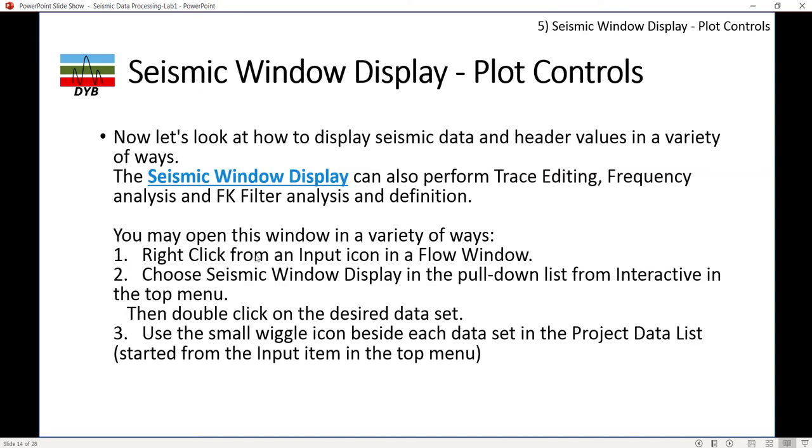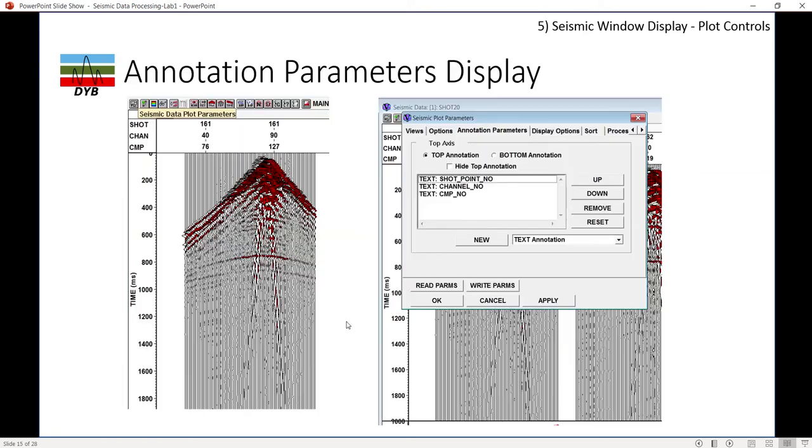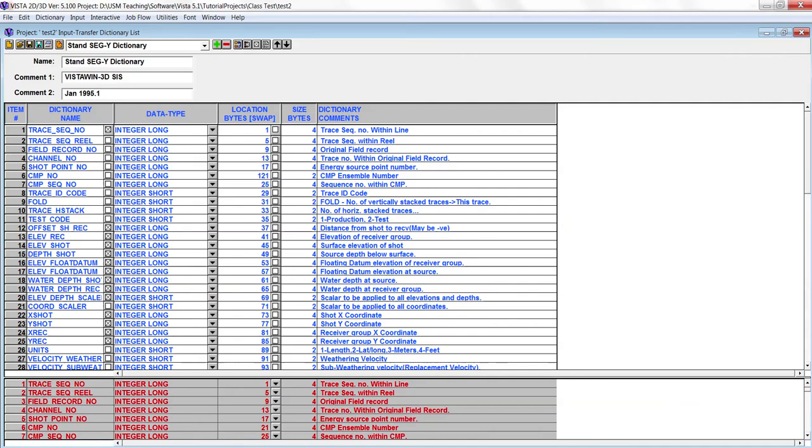So this can be opened in a variety of ways. Right click from the input icon and flow window, choose the window display in the pull down list, and interactive, the top menu. I will show you in the software as well. So over here you can see we can close this.